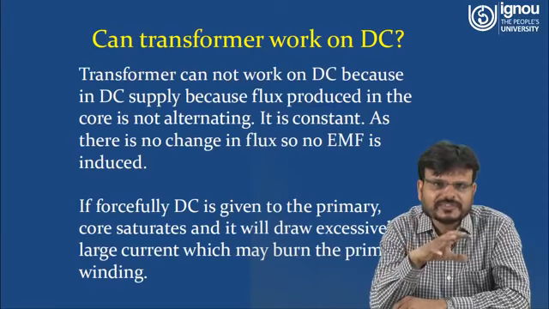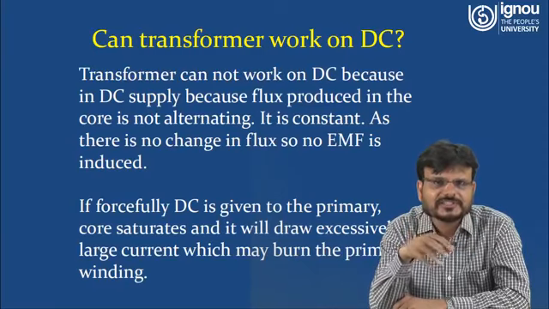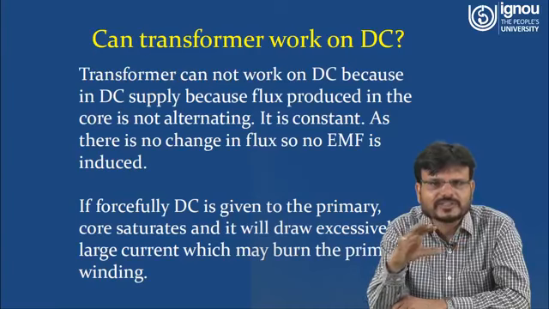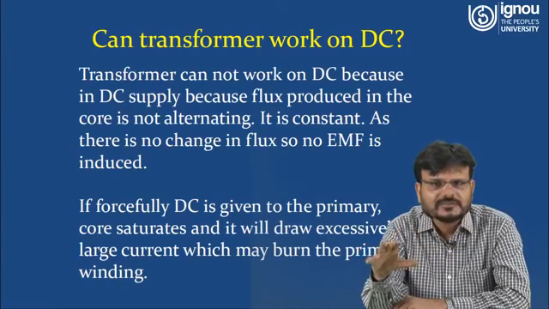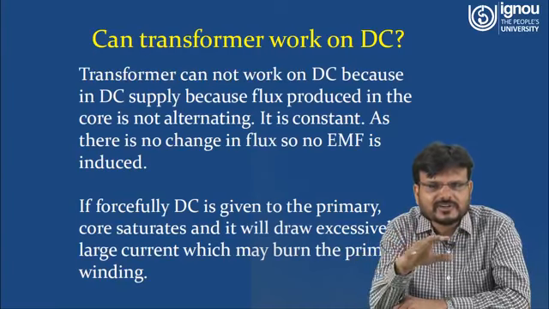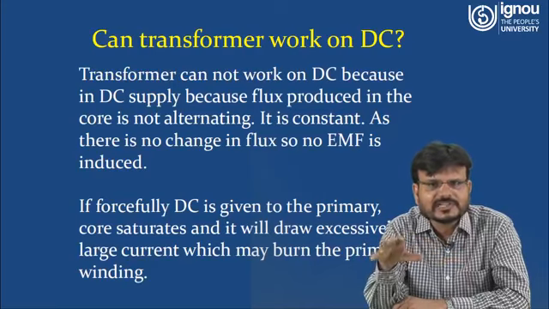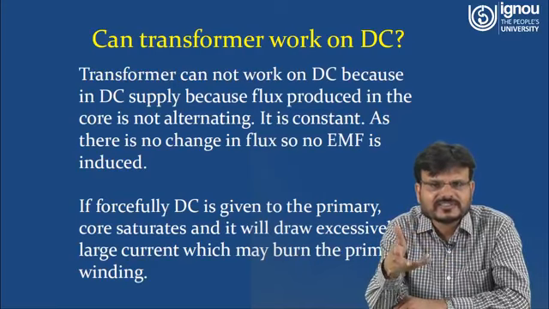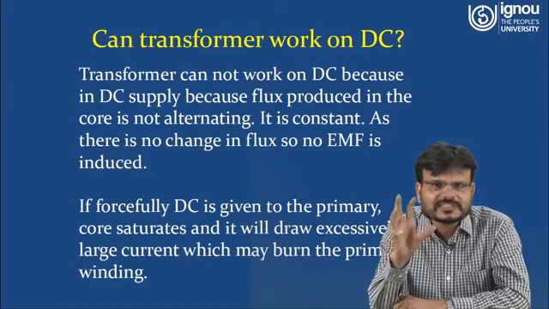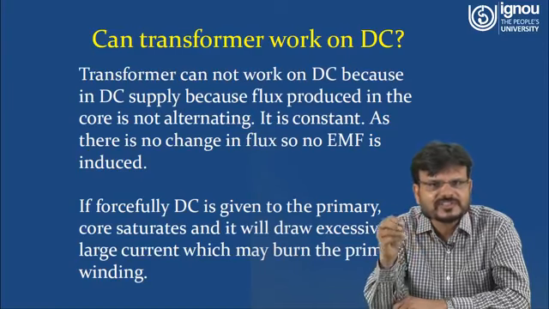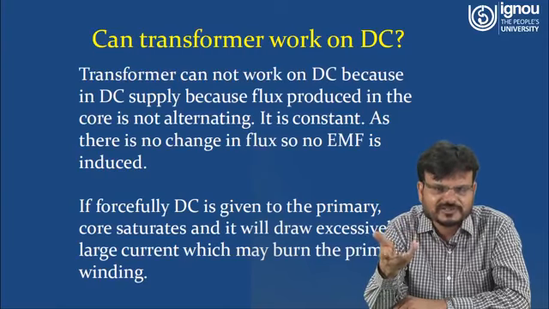In the case of AC it is changing in nature, but in the case of DC the supply voltage is constant with respect to time. That means it is not changing. If it is not changing, flux is not changing. If flux is not changing, then in E1 equal to N d phi over dt, this d phi over dt is 0. If d phi over dt is 0, that means E1 is 0.